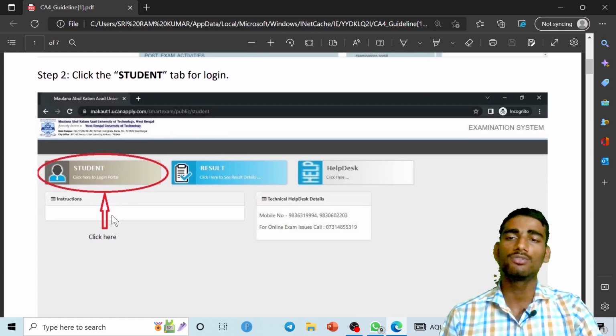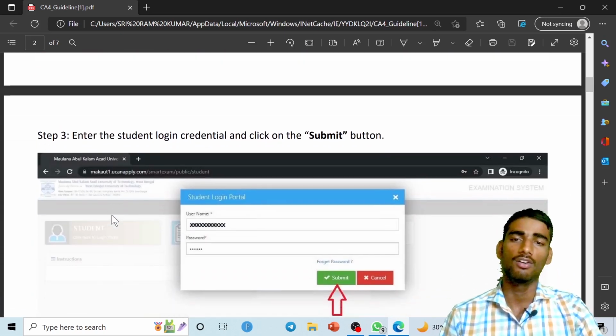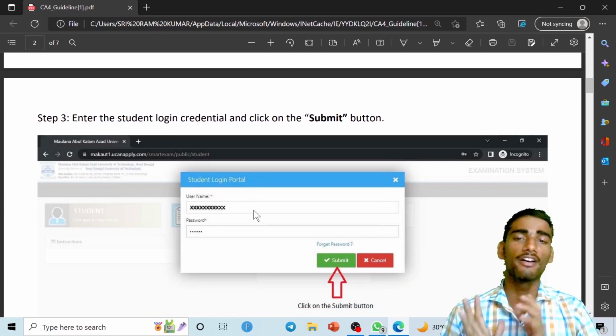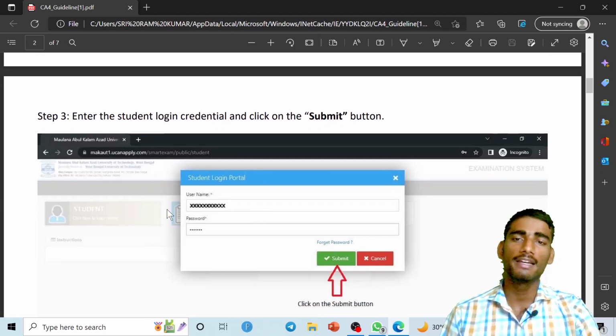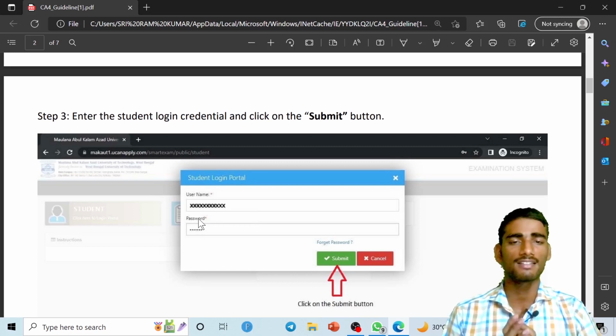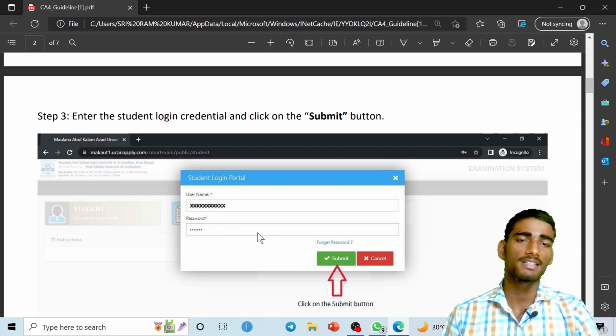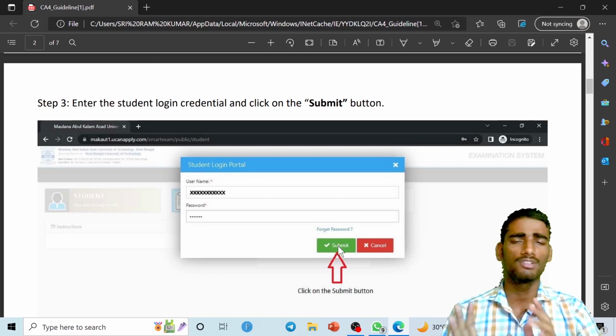After going to the student portal, again a new window will open, where you have to give the login credentials, meaning username and password. I hope you have remembered your username and password. If by chance you have forgotten the username, you have to call the college, and if you have forgotten the password, you can click on forgot password and reset it, because the link will be sent to the Gmail account that you enrolled in the Macaut portal. So simply you can reset your password.